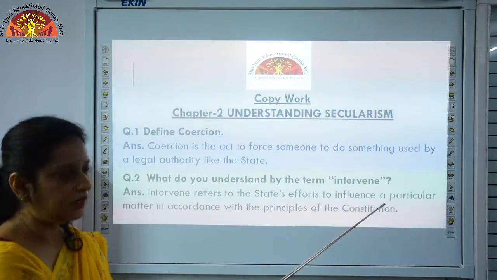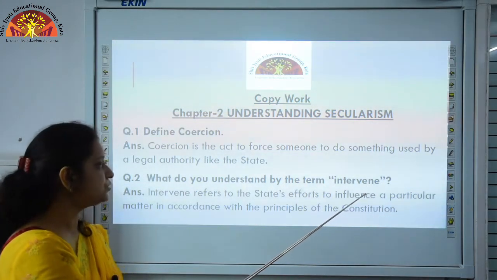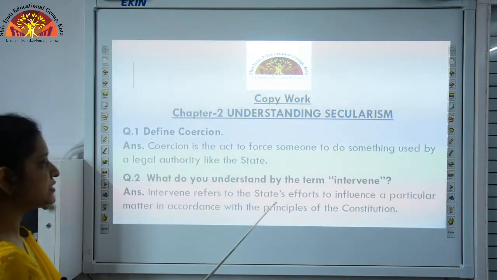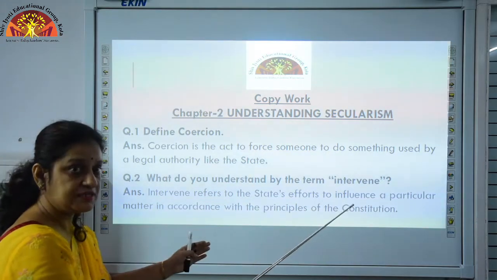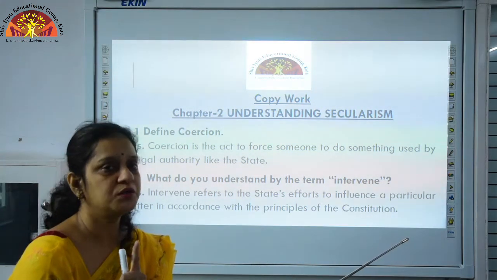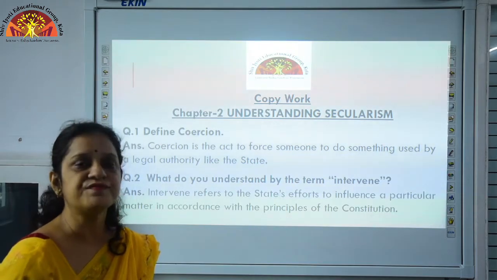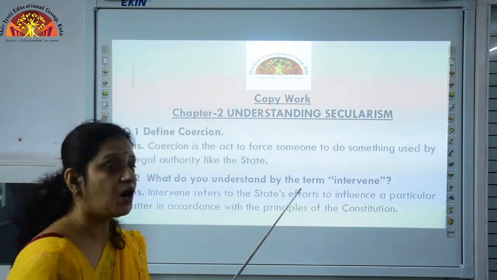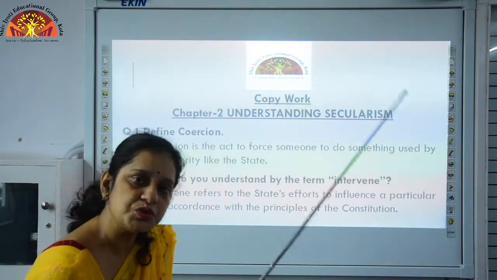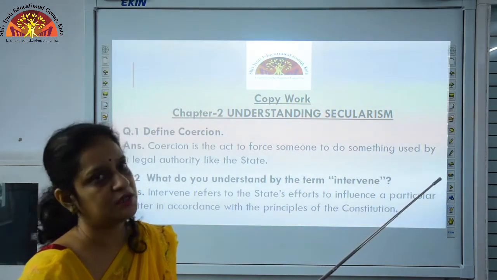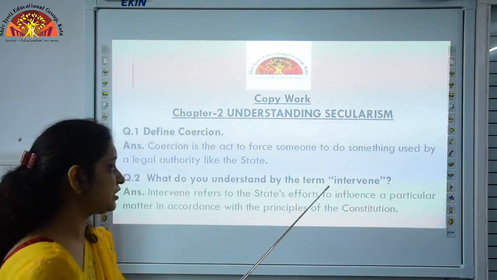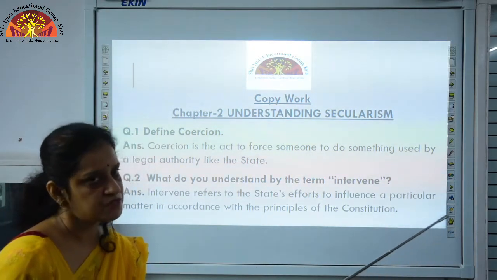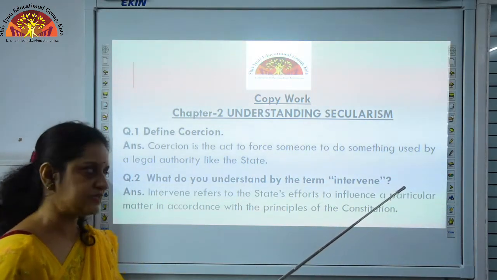What do you understand by the term intervene? I have made you clear. Even the Hindi meaning I have also told you. Intervene refers to the state's effort. According to the constitution, if the state is intervening or interfering, it should be according to the rules laid out in our constitution, in the form of support or to remove some evil practices going on there.